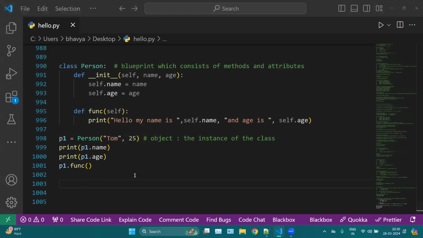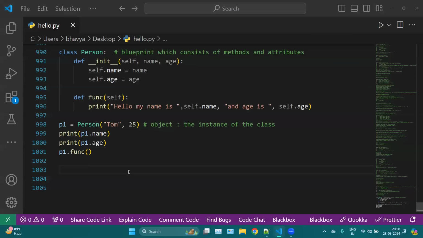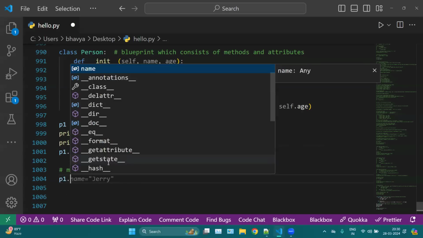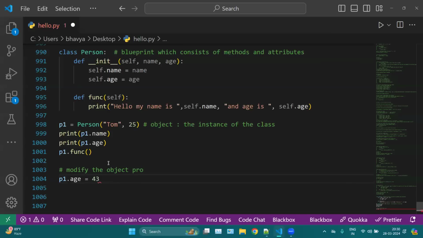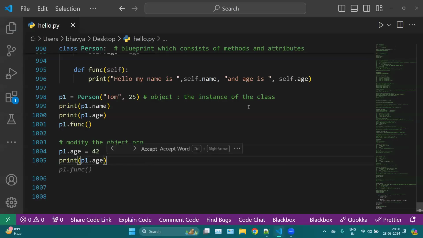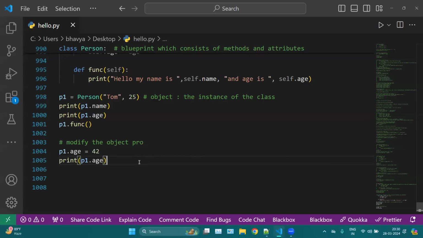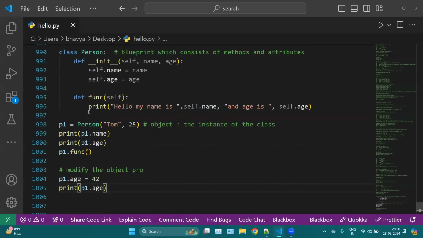Okay. Now how we can modify your object properties. For example, I want to modify age here. Now here age is 25. So I can simply write, modify the object properties: p1.age equal, let's say 42. So this is how I can modify. Now, if I print p1.age, you will notice before it was 25, now it is 42. So you can even modify the elements inside your classes.